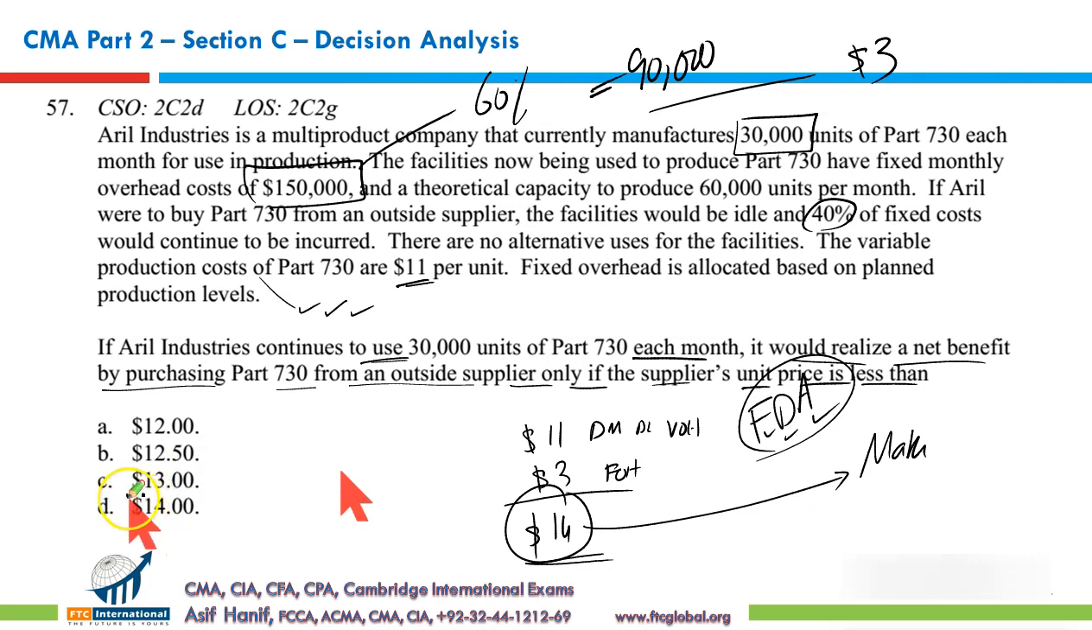So anything less than 14, of course 12, 12.5, 13 are lower than 14, but this is the indifferent point. If we make, it's $14. If we buy, if it's 14, that's the indifferent point. Anything below 14 will make this deal attractive, and this will result in benefits because cost of buying from outside would be cheaper than cost of manufacturing. So that makes D the correct option.